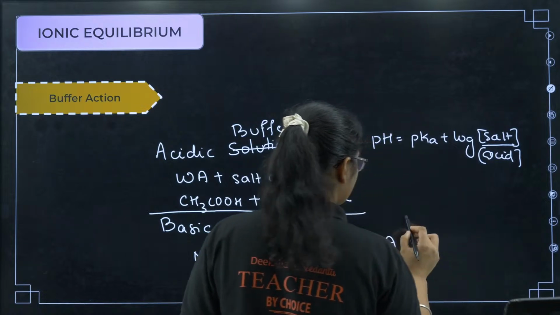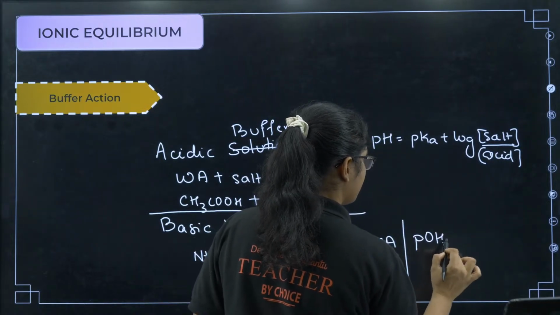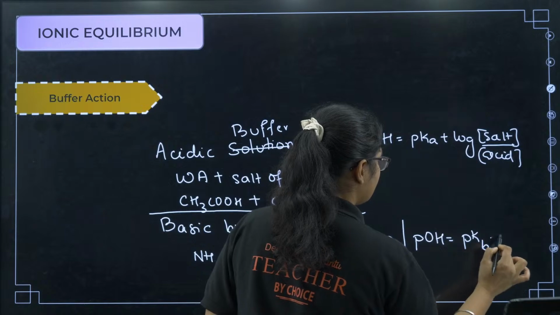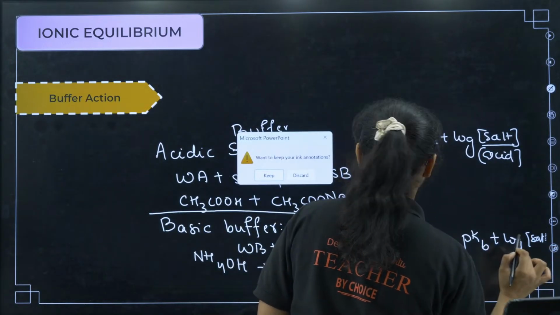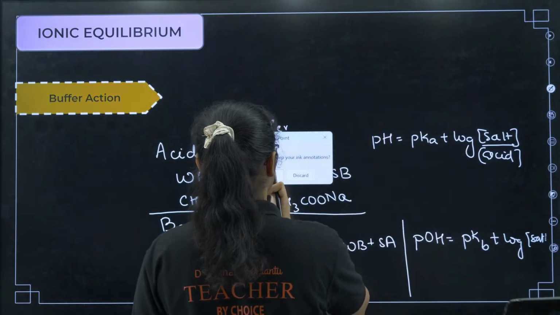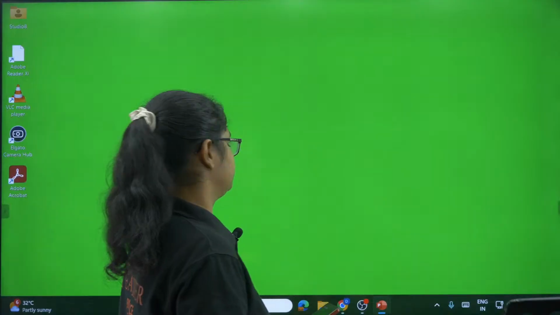Next, for a basic buffer, we have pOH is equal to pKb plus log of salt by base concentration. Oh, sorry, one second. Just a minute, students.